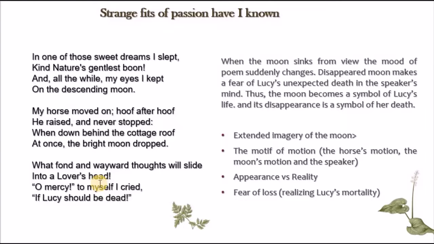So it is important in this poem to think about the extended imagery of the moon, the motive of motion, because we see that the speaker's motion makes him see different views. Each time he reaches a certain point, he sees a different view. The horse's motion also, and the moon's motion.